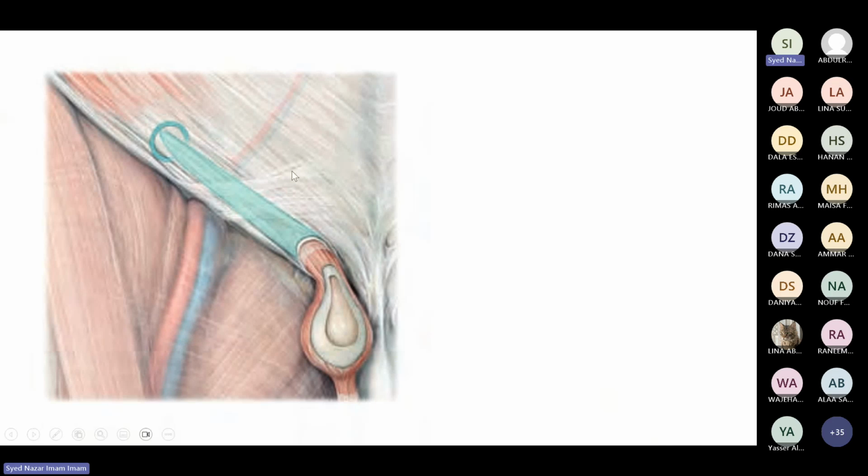Now let's see this. This is the inguinal canal, and we have two rings: the deep ring and the superficial ring. And what are these? This is your femoral vein, artery, and the femoral nerve. VAN, van. You have seen this in the femoral triangle in the last model.